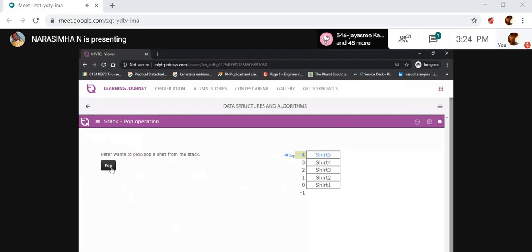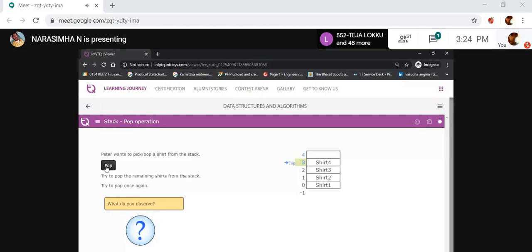Let's see here. I'm giving pop. Shirt 5 is deleted. Next pop, shirt 3 is deleted. Shirt 2 is deleted. Shirt 1 is deleted. It reaches top equal to -1. Let's check again. The stack is empty.